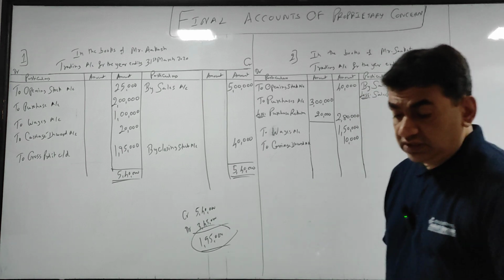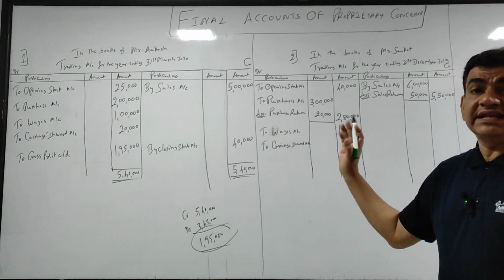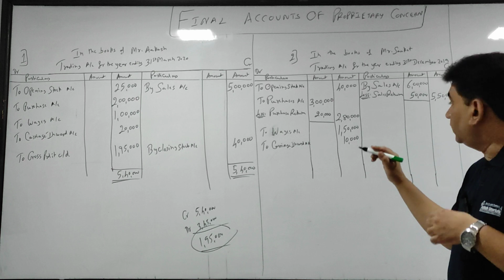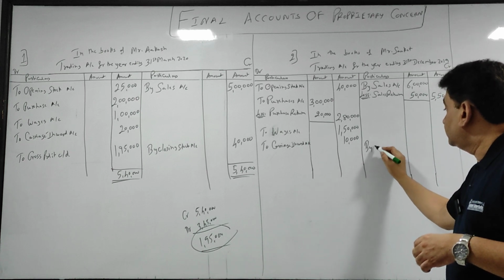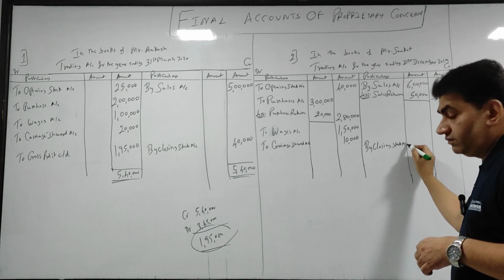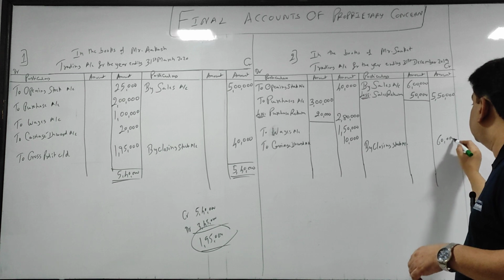And the last, closing stock, what I told you, remaining stock, unsold stock of the current year which will go into the next year. So come to the credit side, by closing stock, that is 60,000.